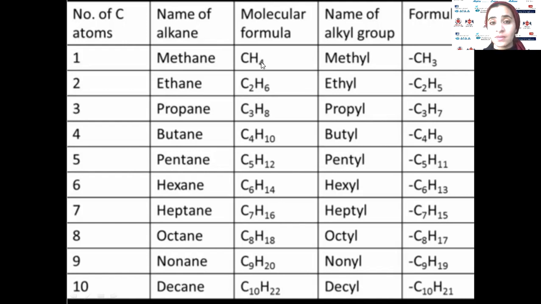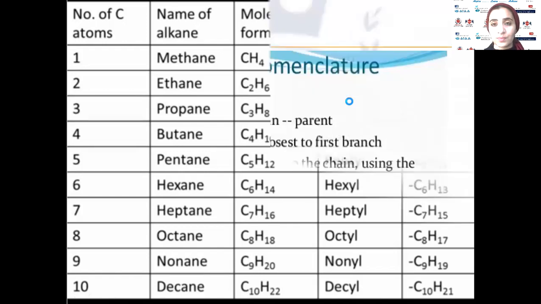And if you notice, CH4 will be CH3 because we removed 1 hydrogen atom. Okay, C2H6 will be C2H5. The carbon stays as it is, we just removed 1 hydrogen atom. We have 8 hydrogen here, it will be 7. 10 hydrogen, it will be 9. 12, 11, okay, and so on. Okay, this is called alkyl group. If we have, for example, any compound, the side chain will take one of these names, okay, alkyl group.